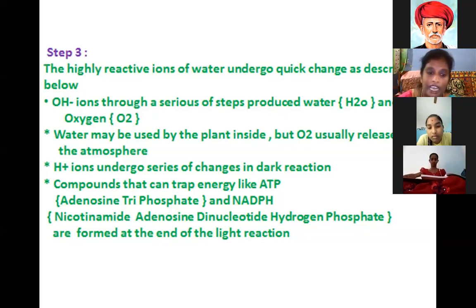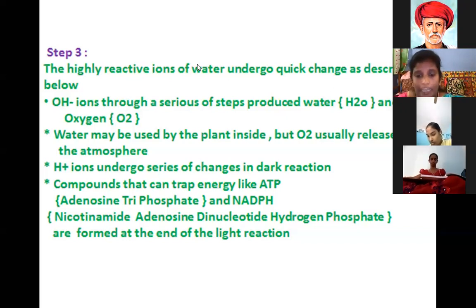Next, hydrogen ions undergo a series of changes in the dark reaction. Dark reaction means the non-presence of sunlight. Hydrogen ions help the dark reaction and produce energy-trapping components like ATP and NADPH. ATP stands for adenosine triphosphate, and NADPH for nicotinamide adenine dinucleotide phosphate hydrogen.